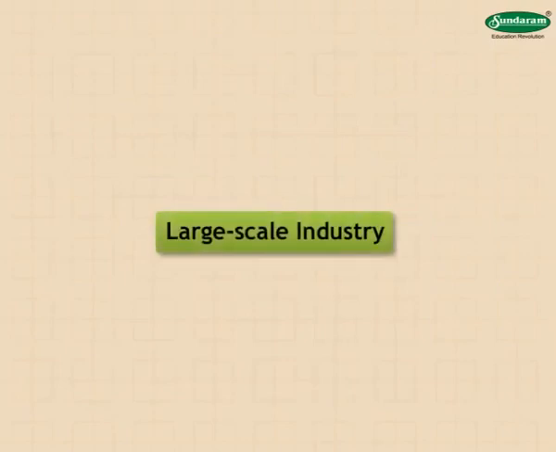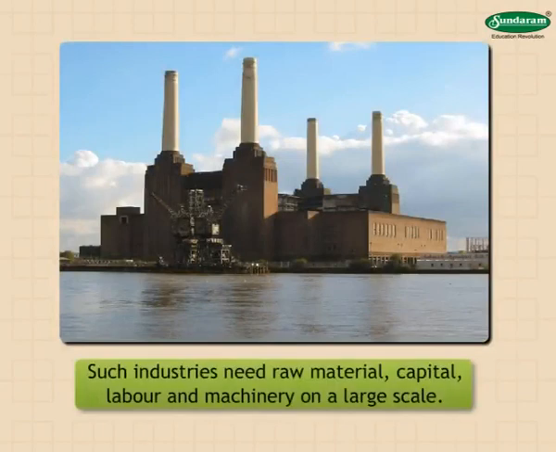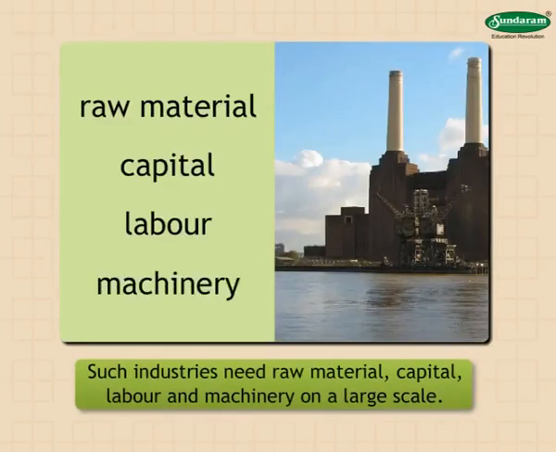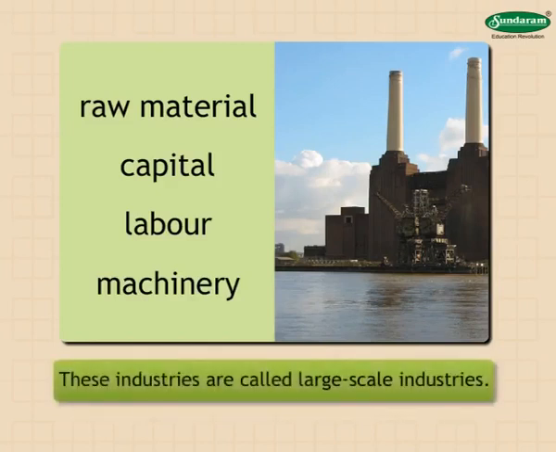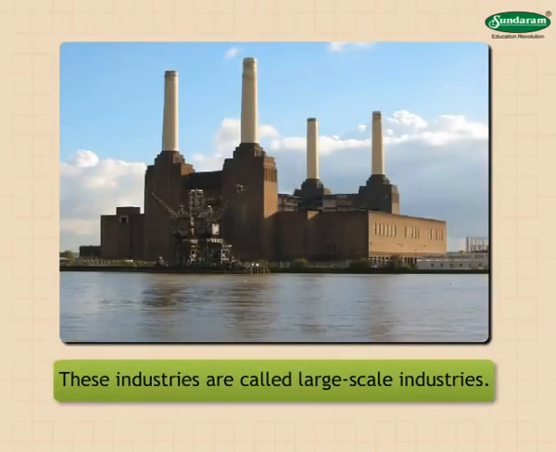Large-scale industry. Some goods are produced on a large scale. Such industries need raw material, capital, labor, and machinery on a large scale. These industries are called large-scale industries. Usually, they are set up and run in large areas, away from the towns.